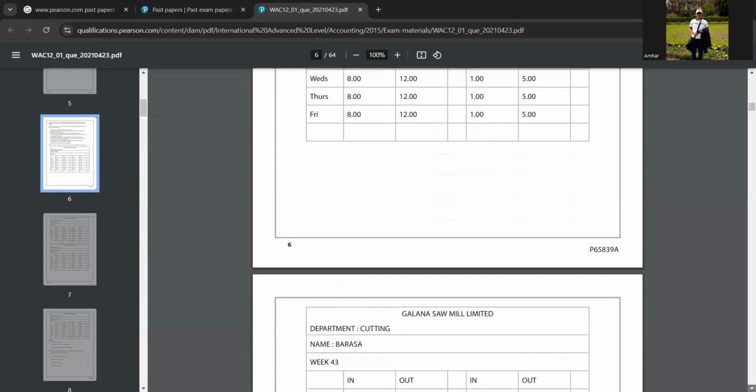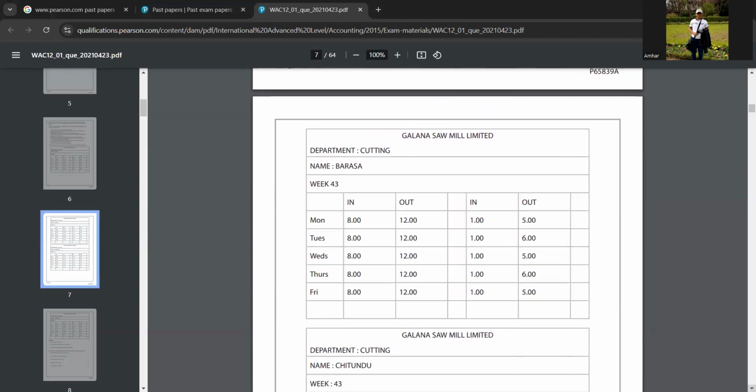And then for Barasa, you calculate and tell me what's the total hours? 8 plus the extra hours. So just 40 hours plus you have to calculate only the extra, 42 hours.